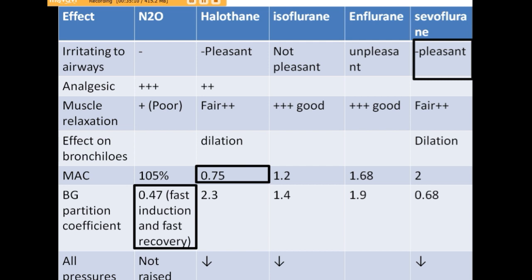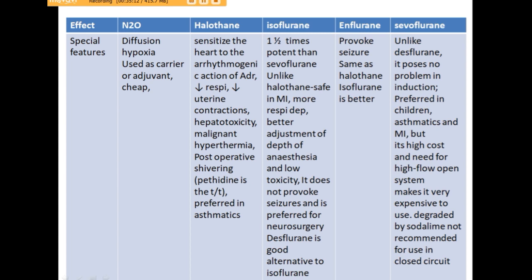If you see certain special features, nitrous oxide, as we have already read, is responsible for diffusion hypoxia, and it is used as a carrier or adjuvant for the other inhalational agents, specifically the halogenated inhalational drugs, and it is the cheapest one.